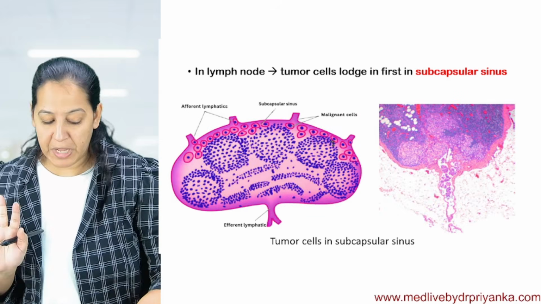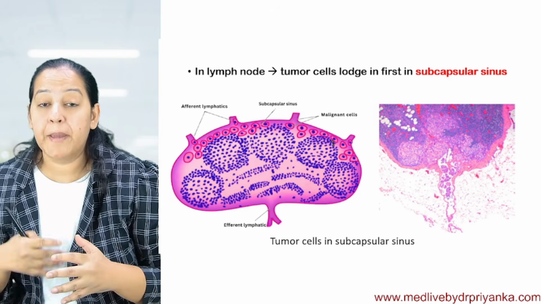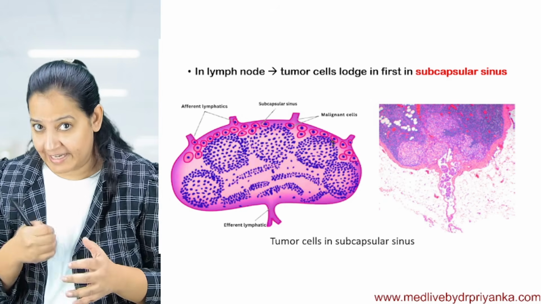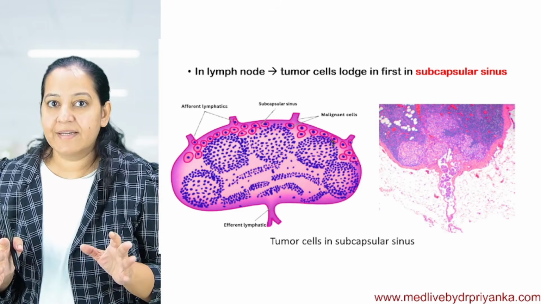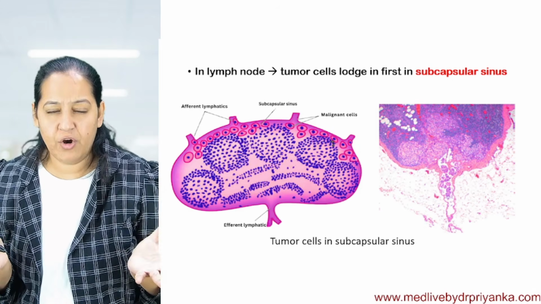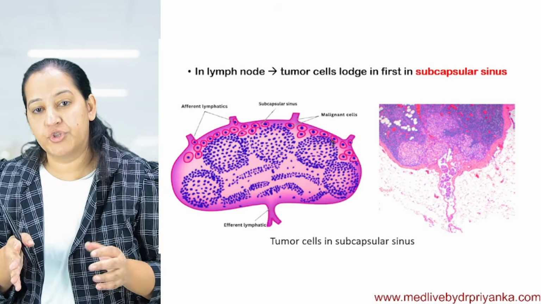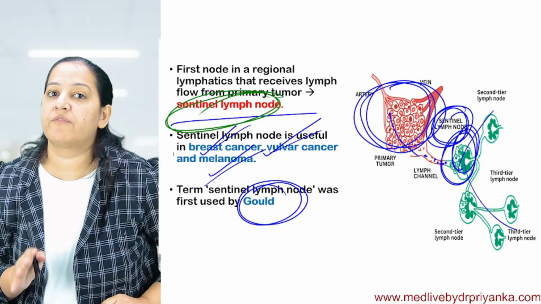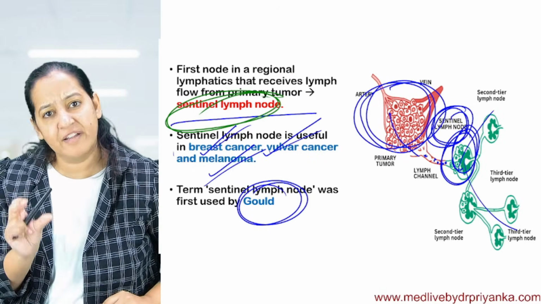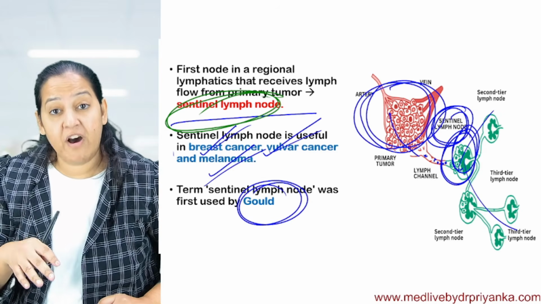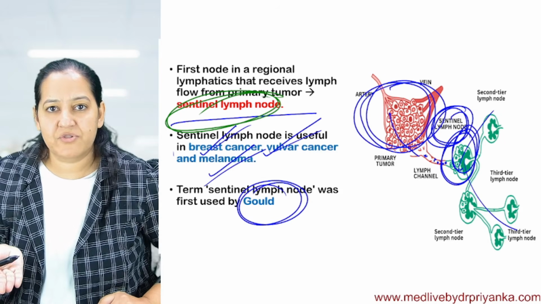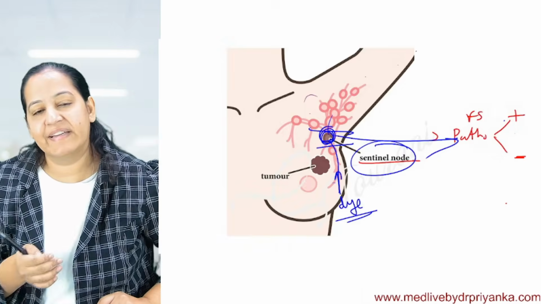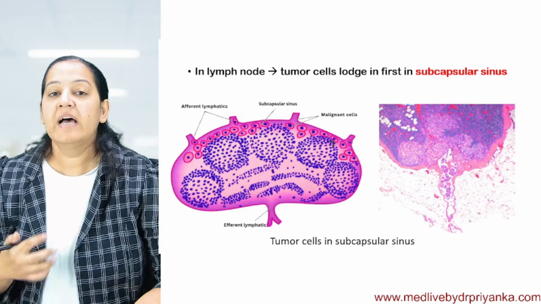Okay, chalo. So that was regarding the frozen section and the importance of sentinel lymph node, which is very important nowadays. So in good centers, if you're practicing in any of the onco centers, in future you should counsel your patient to go for the frozen section. It will cost a little bit more, but it will save further morbidity if they are negative. So by paying a little bit extra, they can get this facility. Okay, anyways, let's go further.